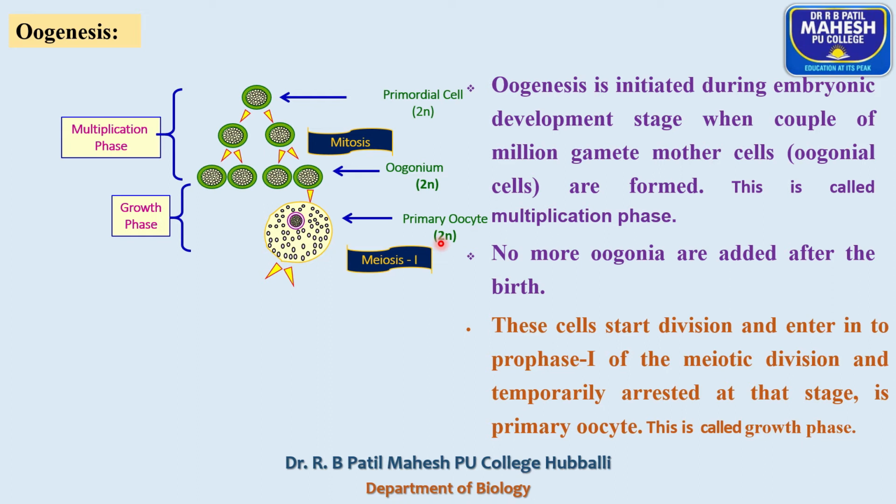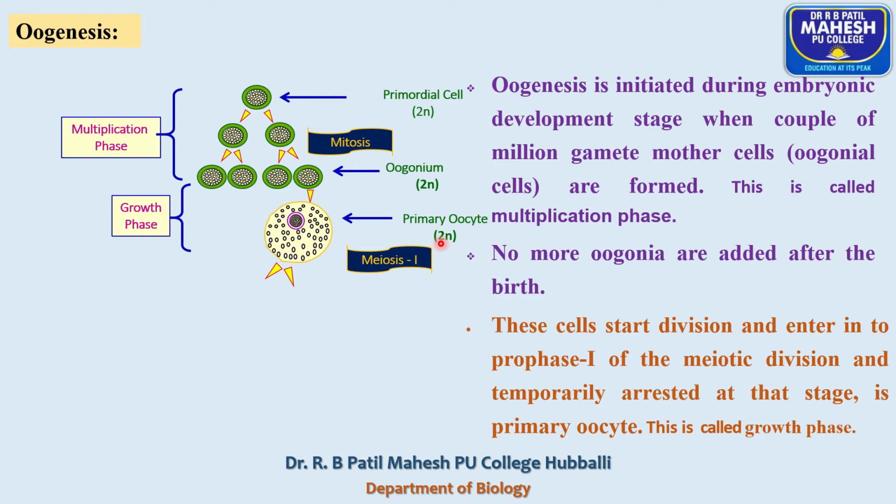In between birth and puberty, the primary follicles are transformed into secondary follicles. Secondary follicles are transformed into tertiary follicles. After attaining puberty, the tertiary follicles are transformed into Graafian follicle or matured follicle,